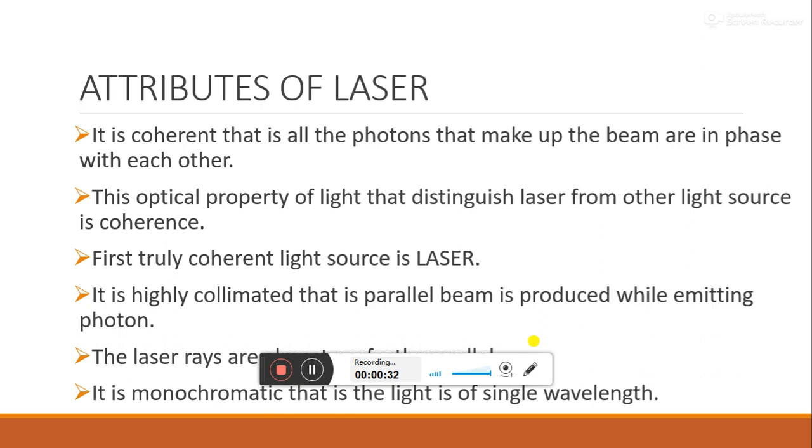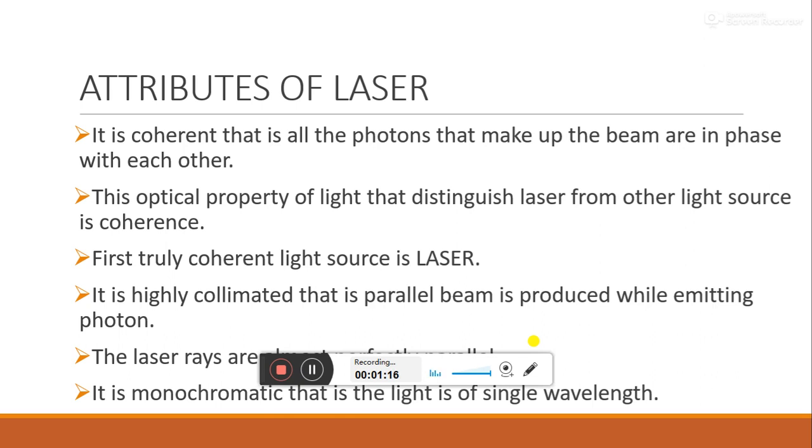Now, what are the attributes of laser? Means what are the properties of the beam called laser? That is meant here by attributes of laser. The properties are: it is coherent, that is all photons that make up the beam are in phase with each other. Means the laser beam is a coherent beam, all the photons in the laser beam are in the same phase. This is the optical property that distinguishes laser from other light sources. When compared to the other light sources, the most coherent one is the laser.